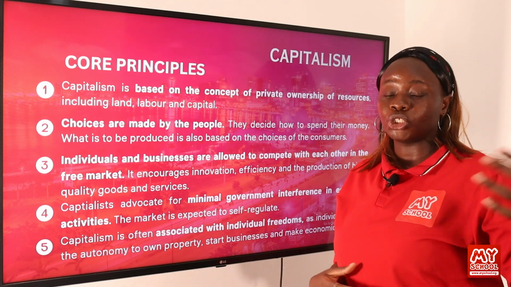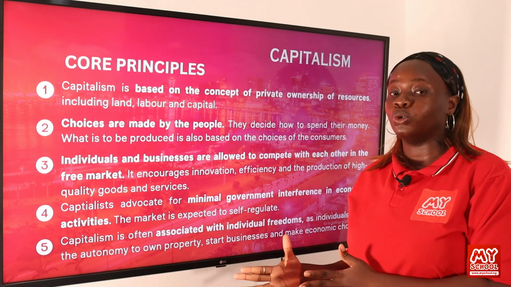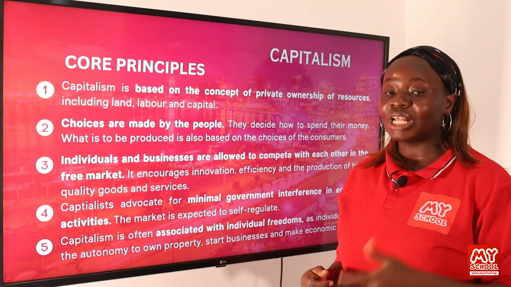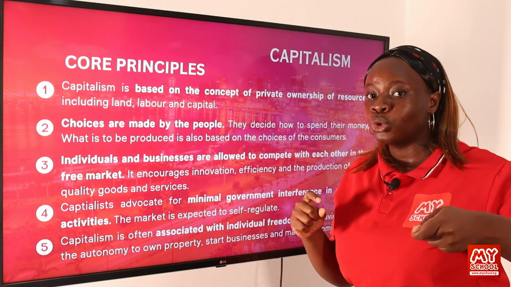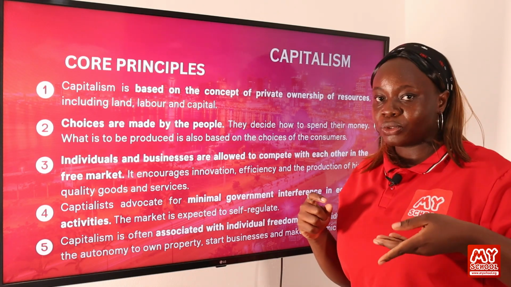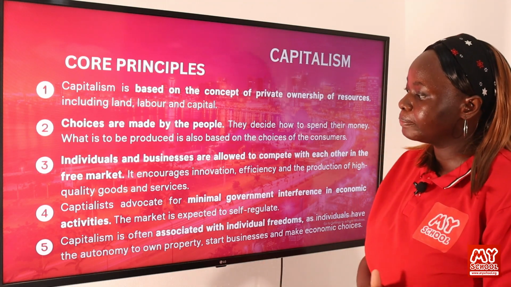Now that you know you're in competition with other people, you will try to make your goods and services better than others so that you can sell. And this helps to encourage innovation. People continue to find new ways of making their products better within the society.